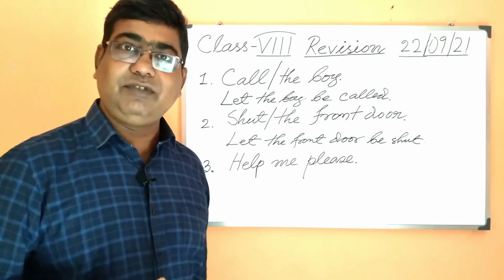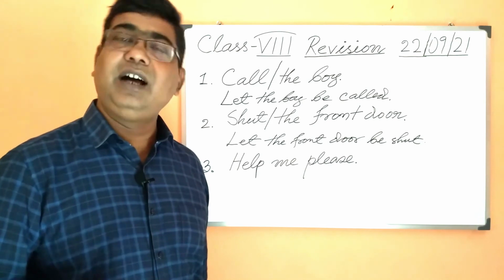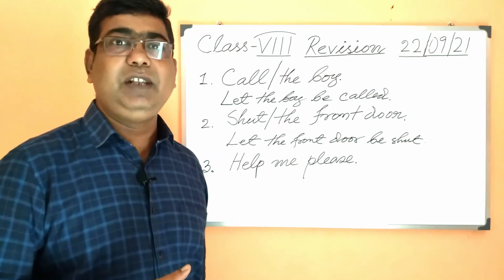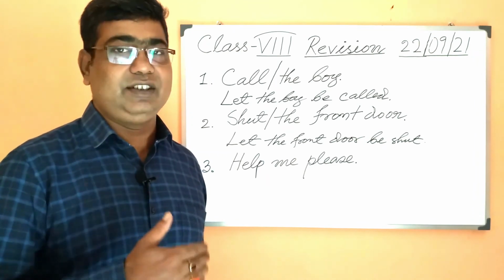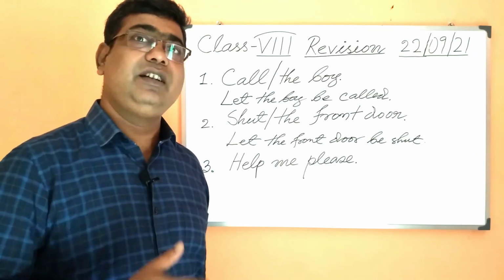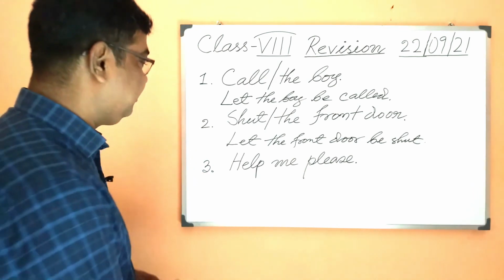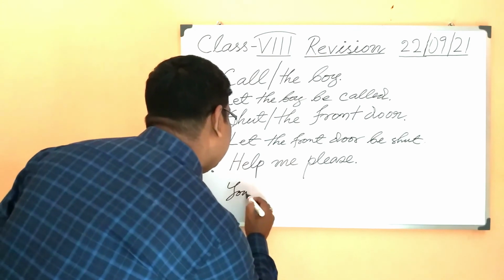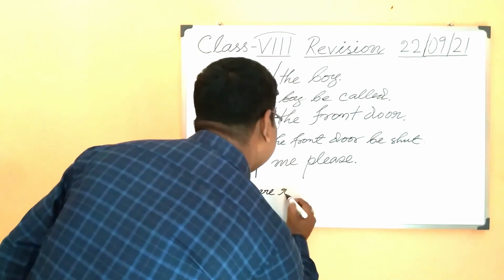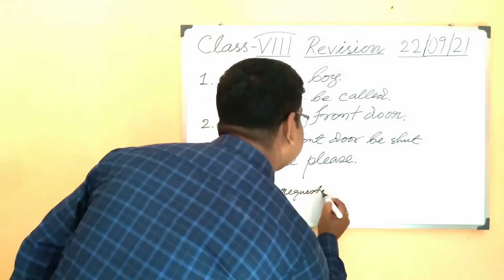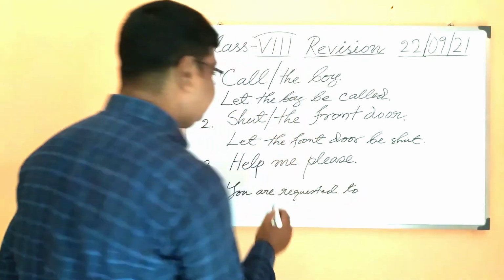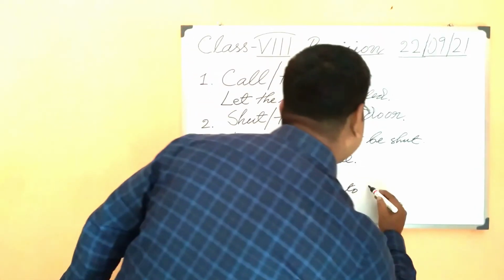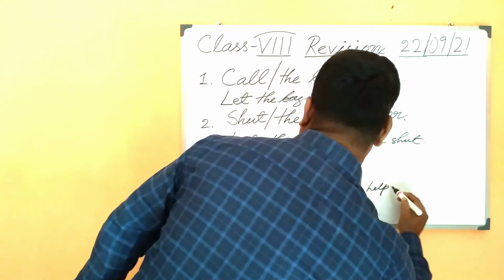Now in case of request, we don't use the formula let plus object plus be plus past participle. Here we simply use the rule you are requested to, or you are requested not to for a negative sentence. So let us answer this. You are requested to, and now we have to copy whatever is there in the question, that is help me.